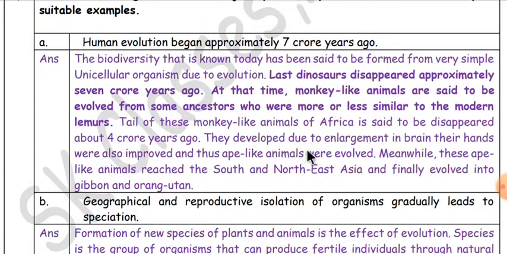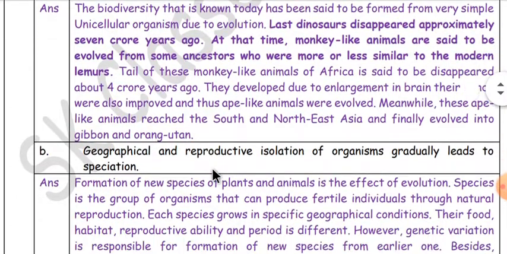They developed due to enlargement in brain. Their hands were also improved and thus ape-like animals were evolved. Meanwhile, these ape-like animals reached South and Northeast Asia and finally evolved into gibbon and orang-utan. Okay, second question.